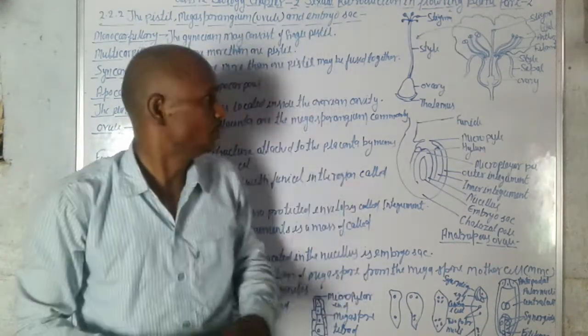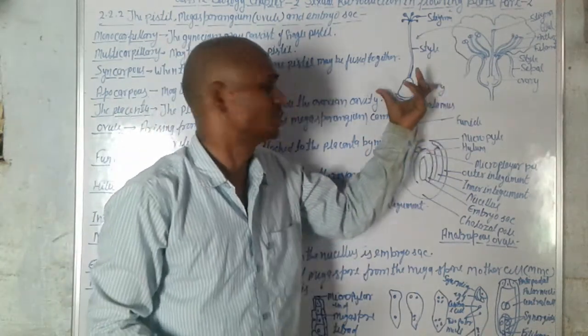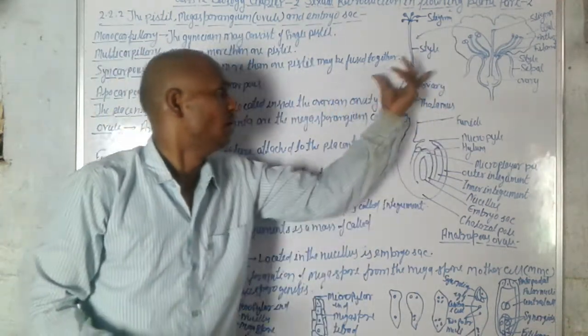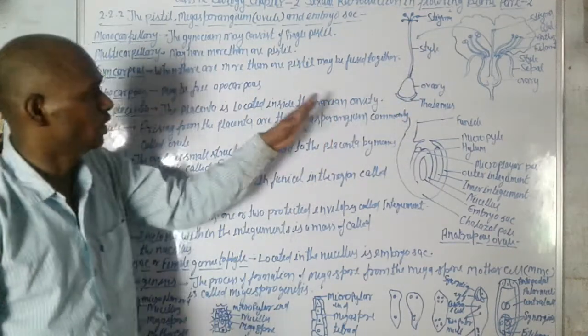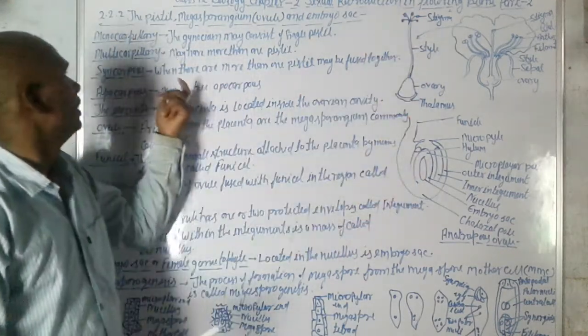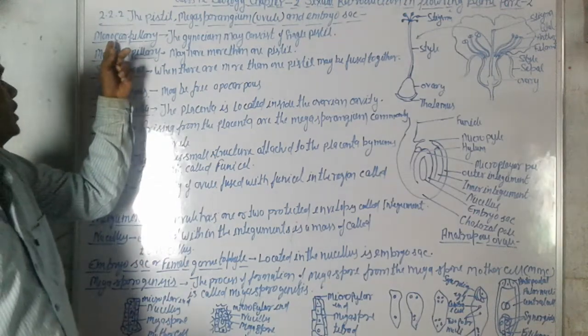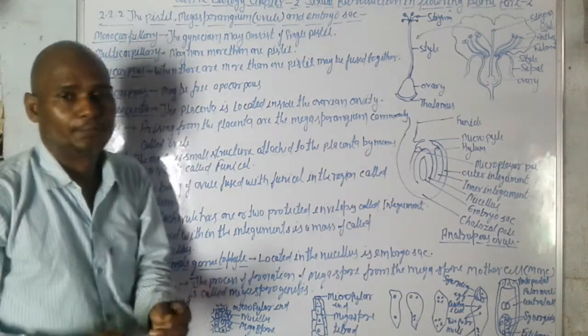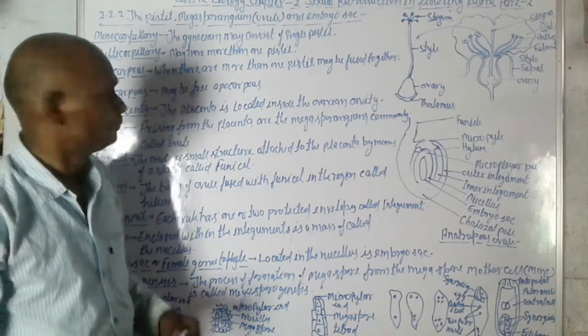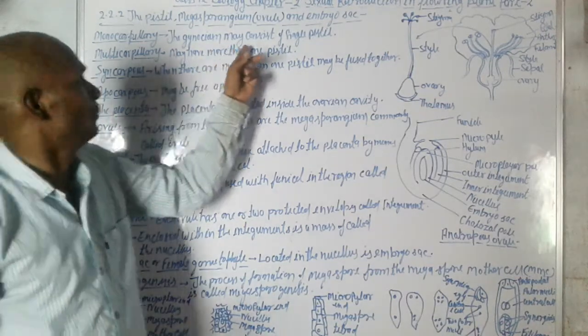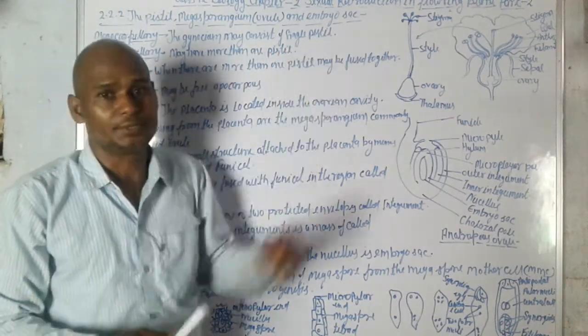We discuss the various modes of gynoecium. First, this is the monocarpillary. What is monocarpillary? The gynoecium may consist of a single pistil.